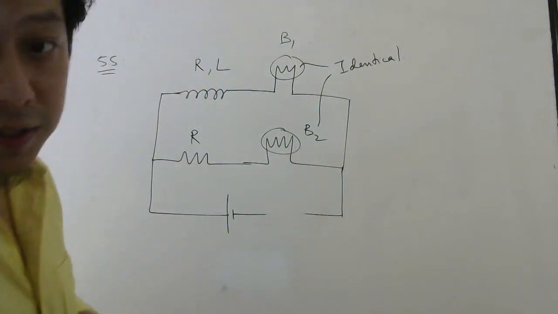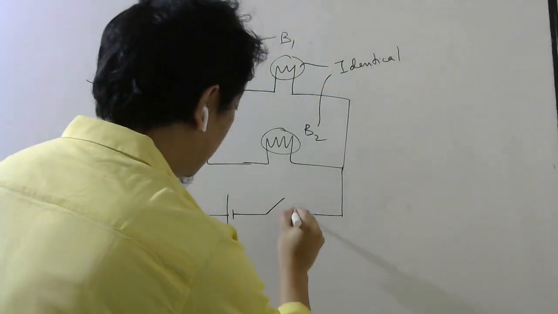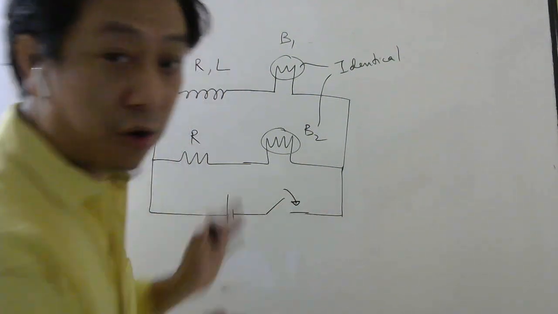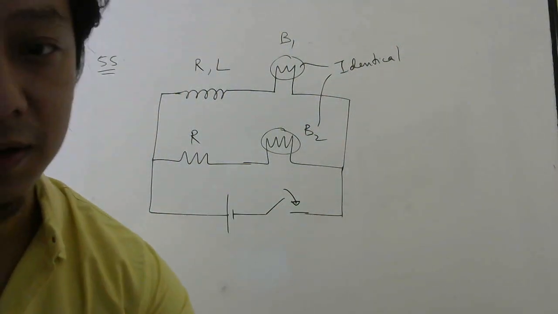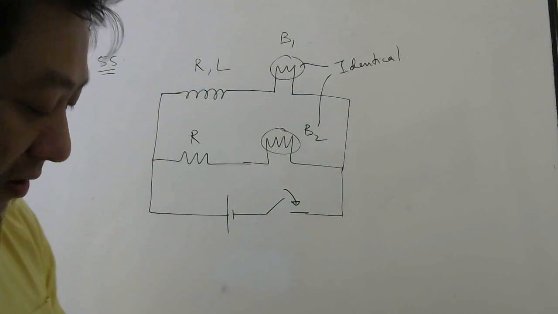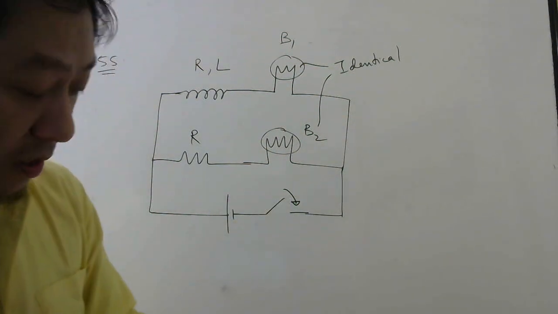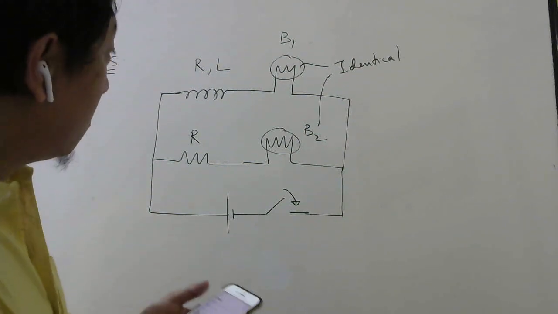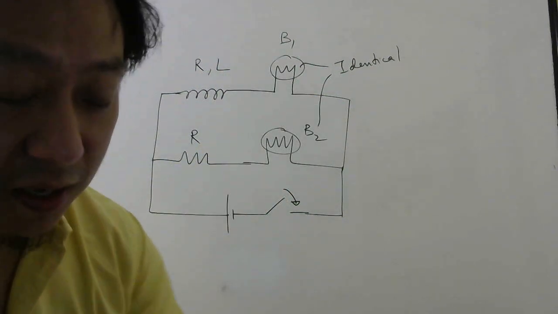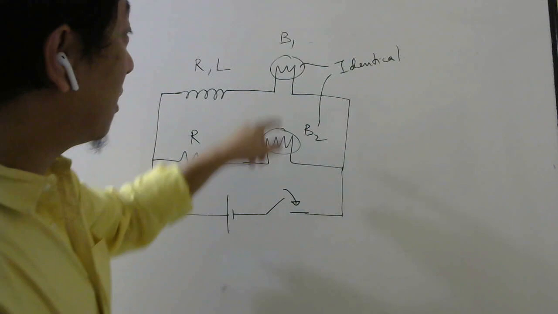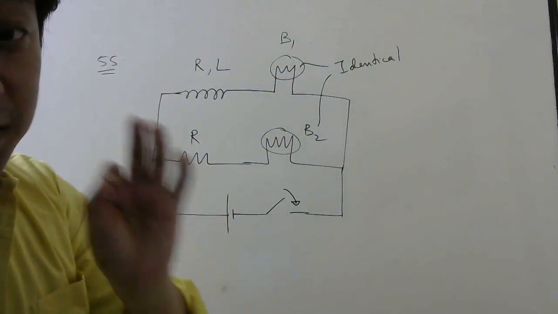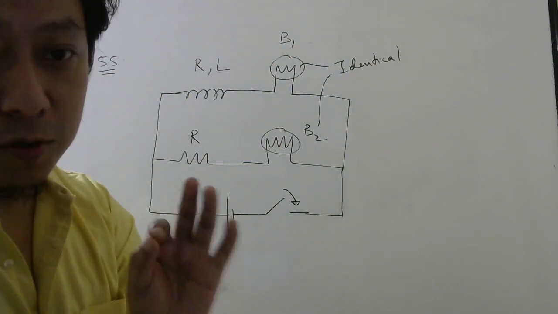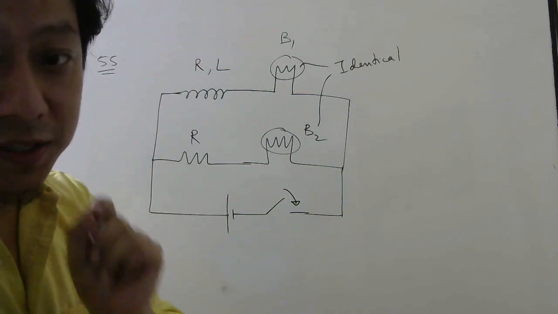The question is, when this key here is switched on, what will happen? What are the happenings they are asking after you close the key? So in option A, they are saying B2 lights up earlier than B1. Let us check that part of the question. Is it correct or not?